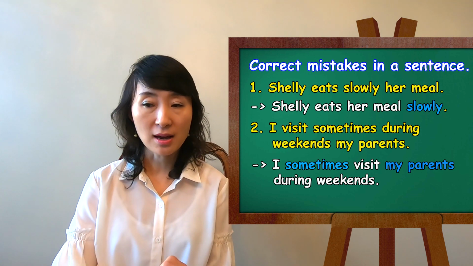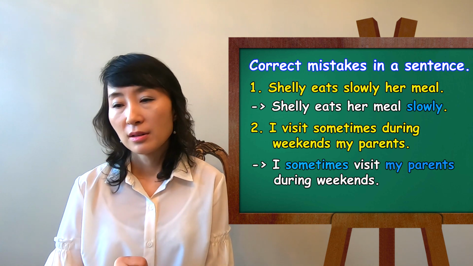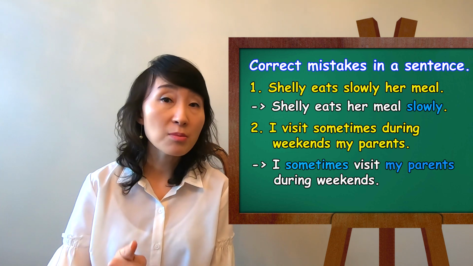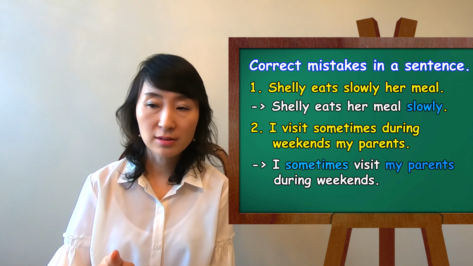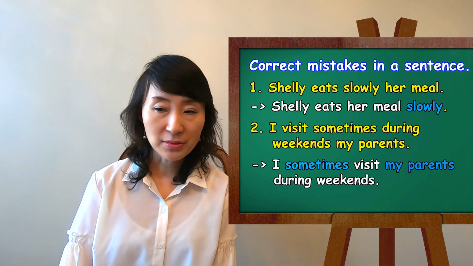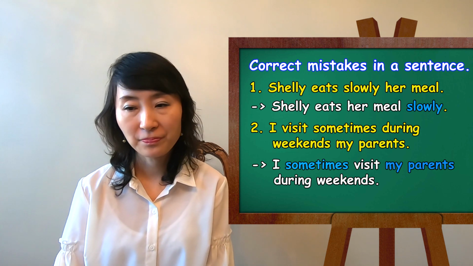So I sometimes visit, verb. Then object, my parents. Then prepositional phrase, during weekends. So I sometimes visit my parents during weekends.